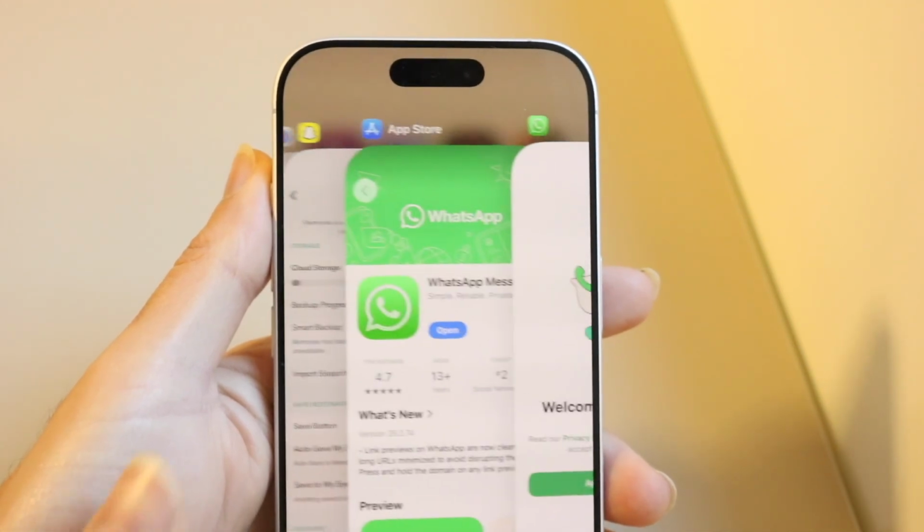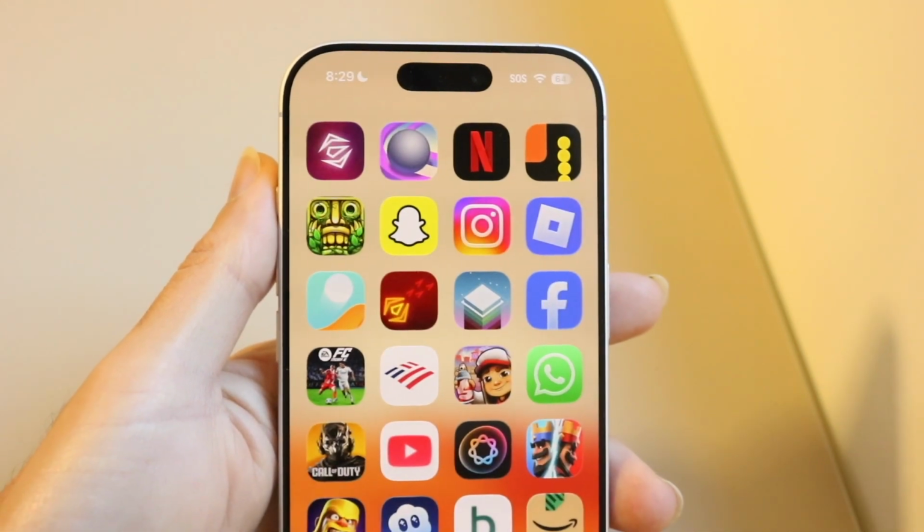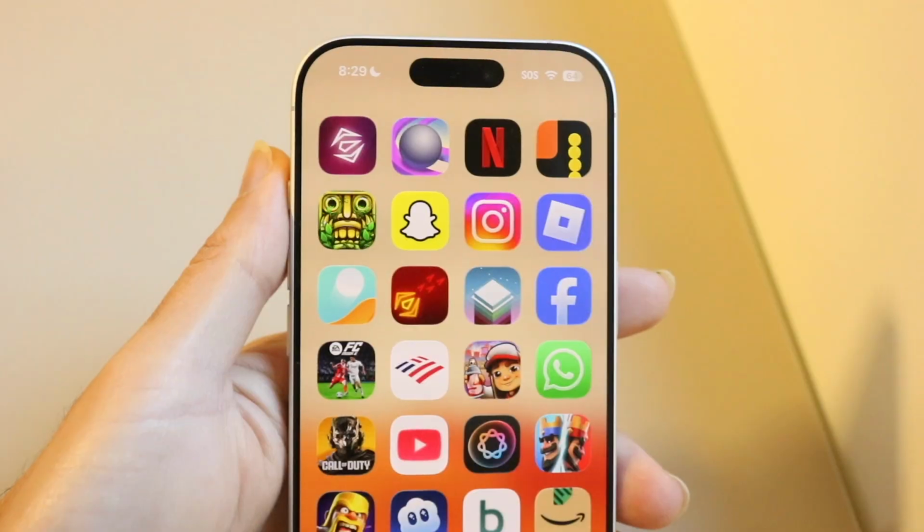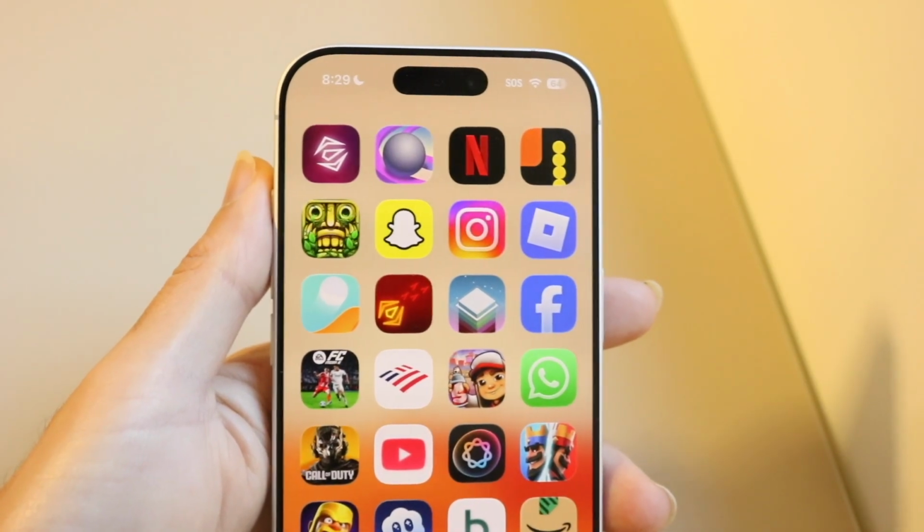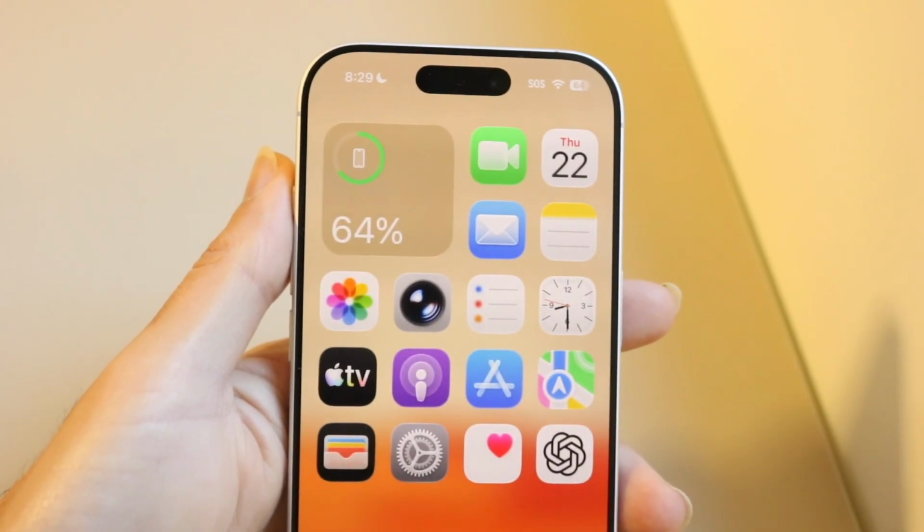But if that's still not working, just try closing out of WhatsApp, try restarting your phone, basic things like that, and hopefully it'll end up fixing it for you. So those are the main ways to do it.